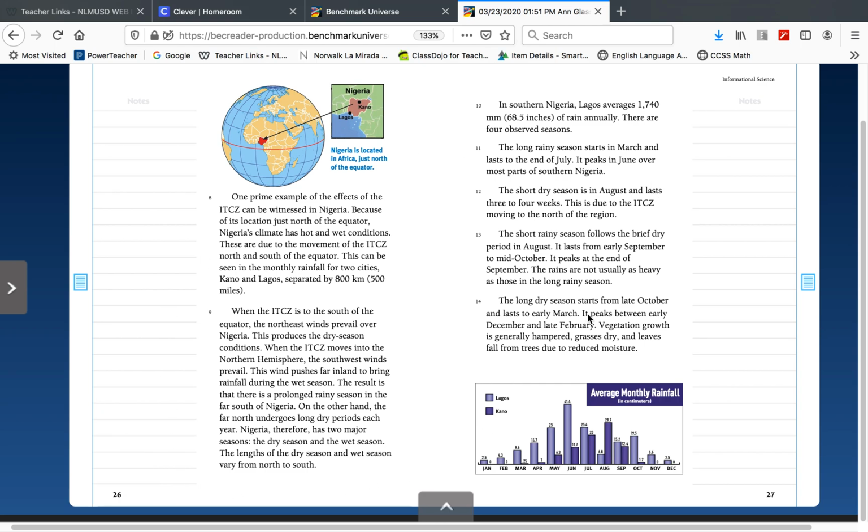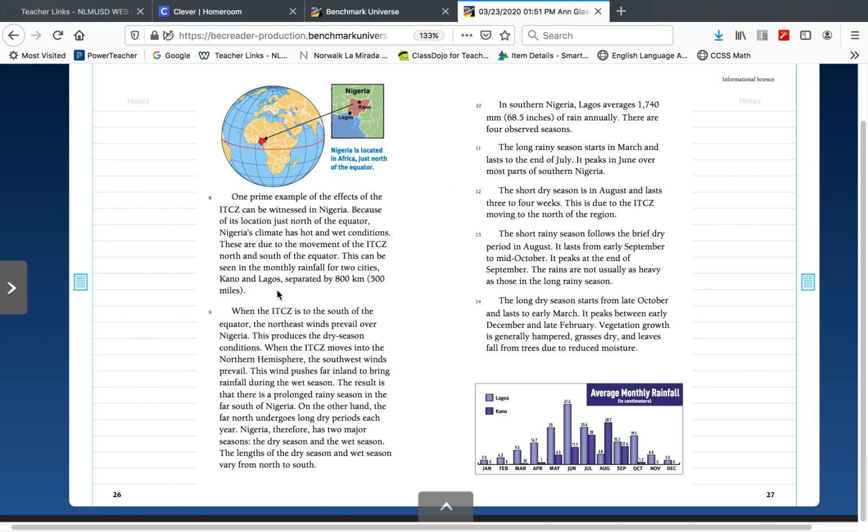So as you remember, this section's about how the ITCZ affects Nigeria. So when I look at this, one prime example of the effects of the ITCZ can be witnessed in Nigeria. Because of its location just north of the equator, Nigeria's climate has hot and wet conditions. These are due to the movement of the ITCZ north and south of the equator. This can be seen in the monthly rainfall for 2 cities, Kano and Lagos, separated by 800 kilometers. That's a lot of words.